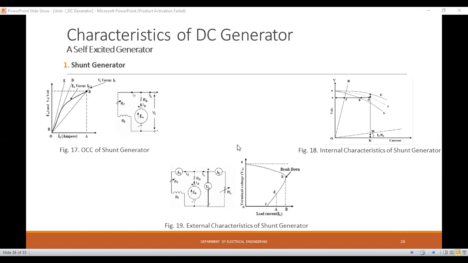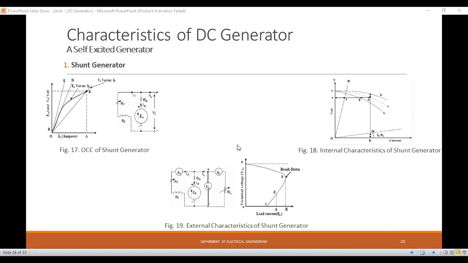This self-excited generator is divided depending upon how the field winding is connected with the armature winding. In case of the series wound generator, the field winding of the DC machine is connected in series with the armature winding, so we call it a series wound DC generator.